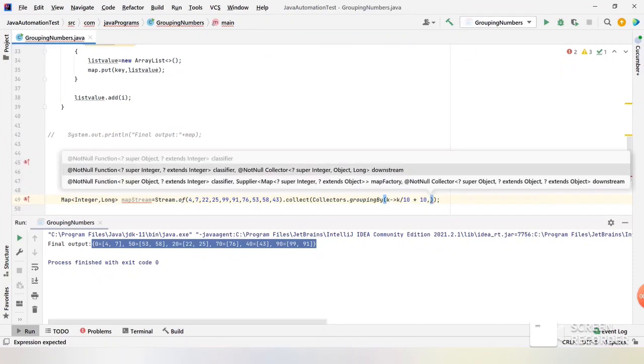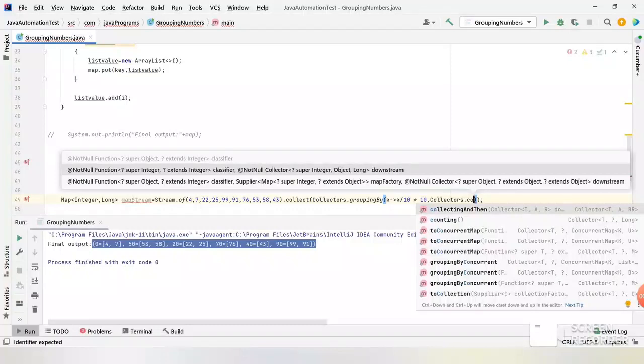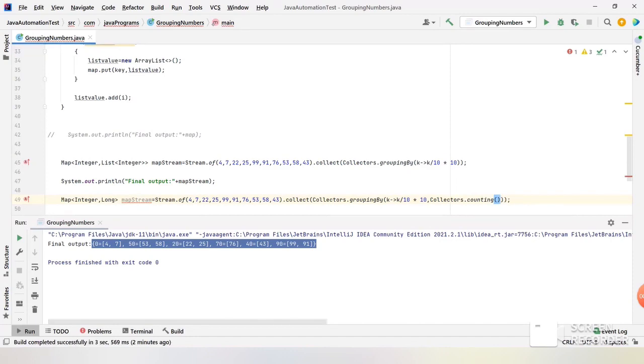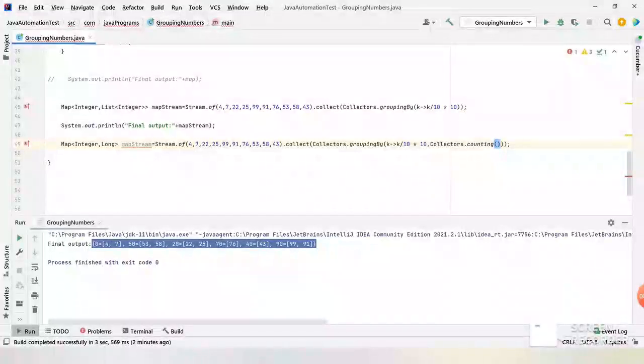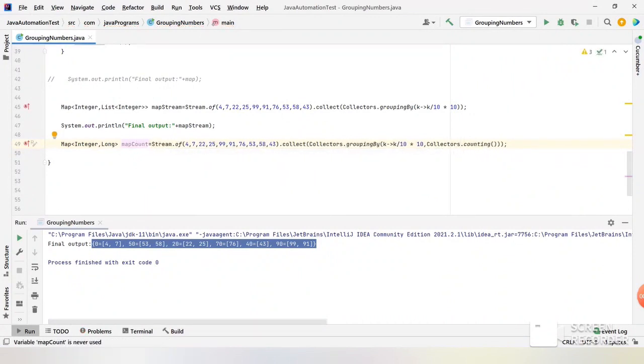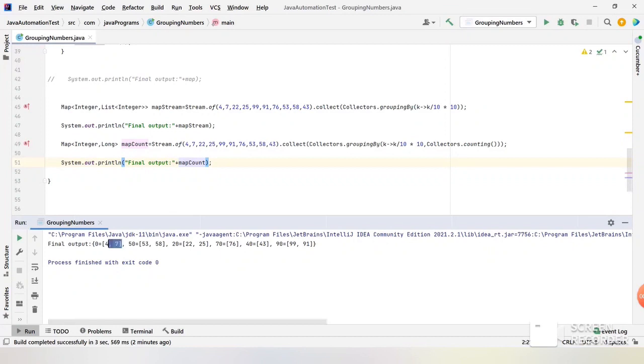Now if we keep a comma, we have one more method from Collectors, which is dot counting. It will count the number of integers in a list. So you see, okay, mapCount. Now let me print this statement with the new map, which is mapCount. Now it should print key-value pairs, but the key should be 0 and the value should be 2 instead of 4 and 7, because we are counting the integers in the list. Let me run this program.